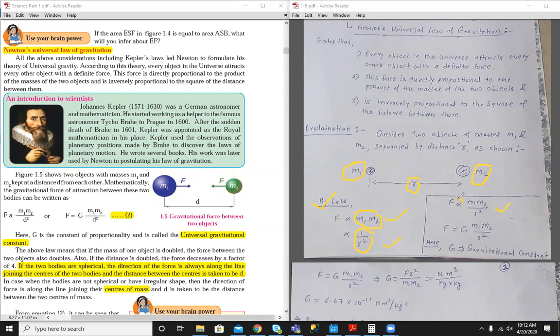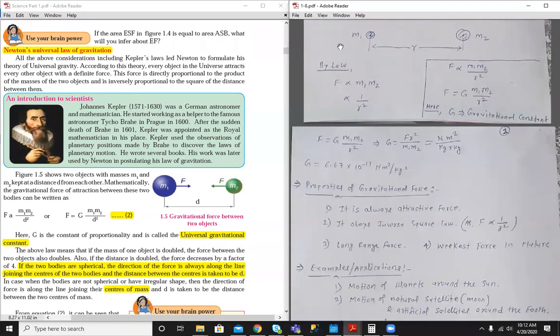So we have to remove this proportionality sign. We know that whenever we remove a proportionality sign, we have to put in some constant. So here, what is the constant? The constant is capital G. This capital G is called the universal gravitational constant. You can see it in the book also. What is the value of this capital G? The value of capital G is 6.67 into 10 to the power minus 11.